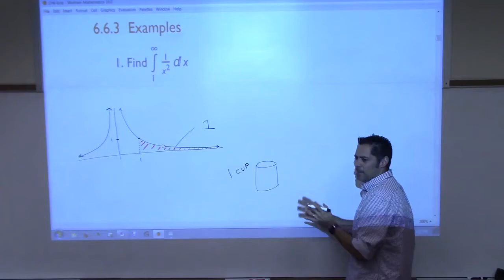Okay, so pretty much everything I said just now is in the notes for 6.6. So we have this type 1, infinite intervals. Here are the three notations I just gave you: a to infinity, negative infinity to b, or negative infinity to infinity, right? Now, we need to define what they mean.